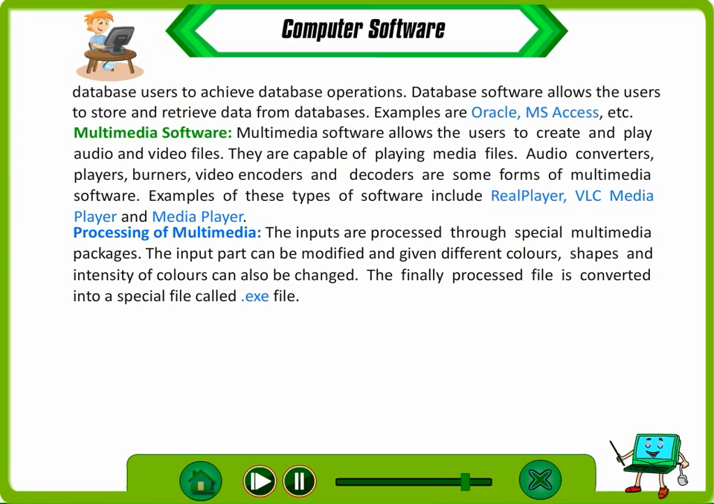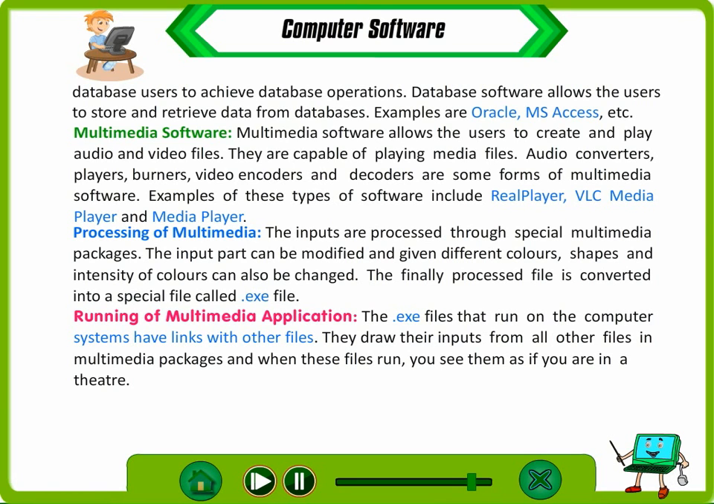Processing of multimedia. The inputs are processed through special multimedia packages. The input can be modified and given different colors and shapes, and the intensity of colors can also be changed. The finally processed file is converted into a special file called an .exe file. Running of multimedia application. The .exe files that run on the computer systems have links with other files. They draw their inputs from all other files in multimedia packages, and when these files run, you see them as if you are in a theater.